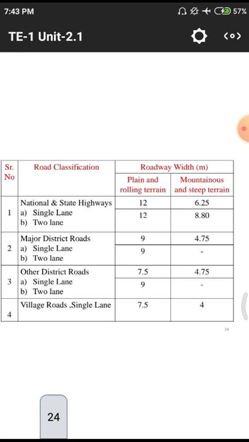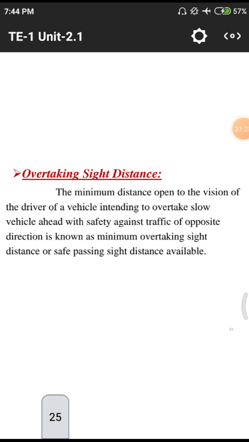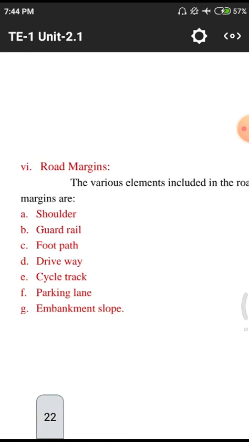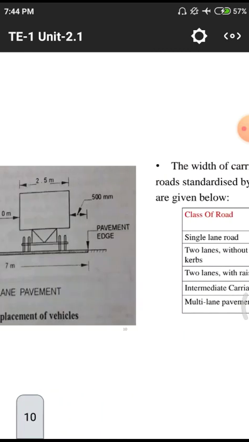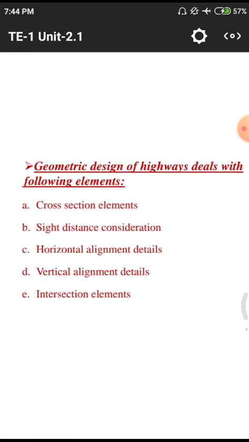Okay, this is the classification and particular widths of the roads for different kinds: national highways, state highways, major district roads, other district roads, and village roads. This is the classification we have made. And next one we are having overtaking site distance. This is the second point. That means up to now we have discussed the first point of these roads, that is cross sectional elements. All the cross sectional elements we have studied.